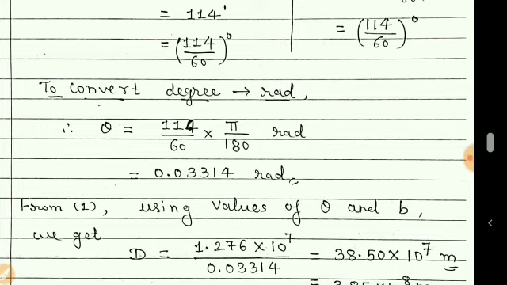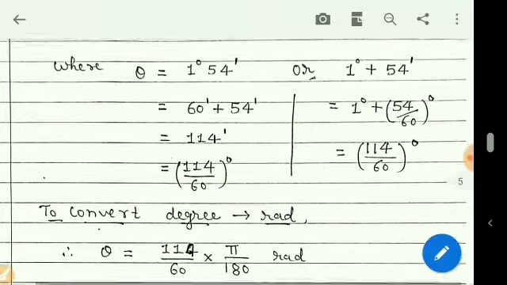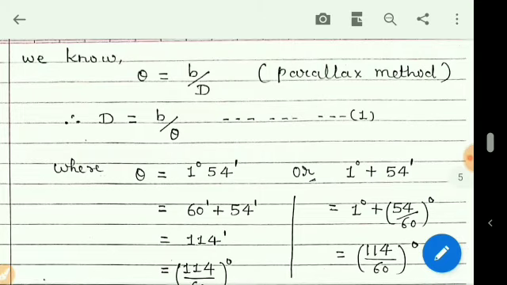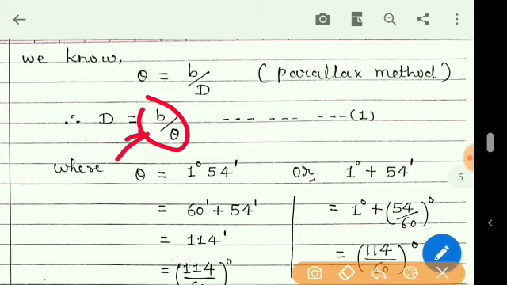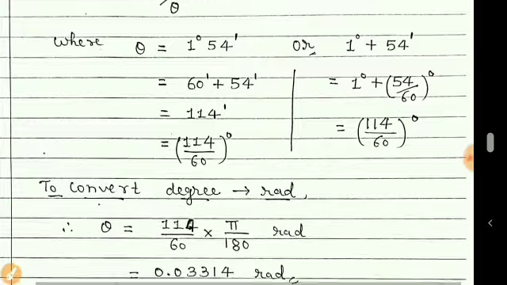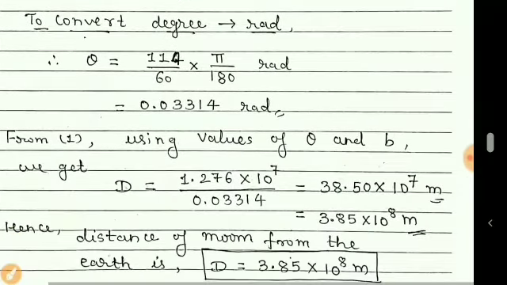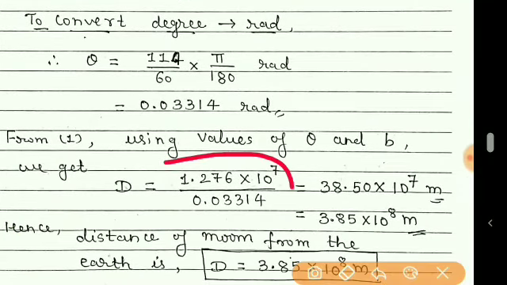What is capital D? So capital D is small b by theta. The value of small b is also given, and the value of theta in radian we have obtained. So we have kept these values here. This is the value of small b, this is the value of theta.